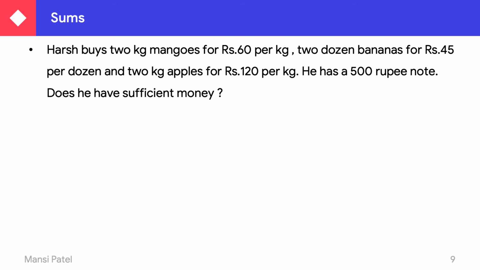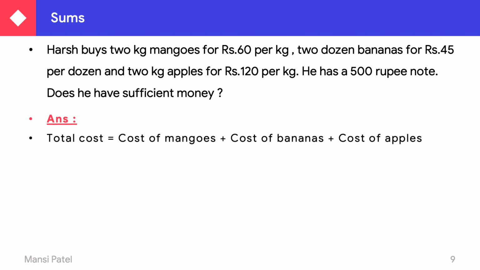He has a 500 rupees note. Does he have sufficient money? Let us see. First of all, we have to find out the total cost spent by Harsh. How can we get the total cost? If we add the cost of mangoes plus the cost of bananas plus the cost of apples, then we get the total cost. Now, all the costs given in the question are per kg or per dozen. So first of all, we have to find out the total cost of mango.